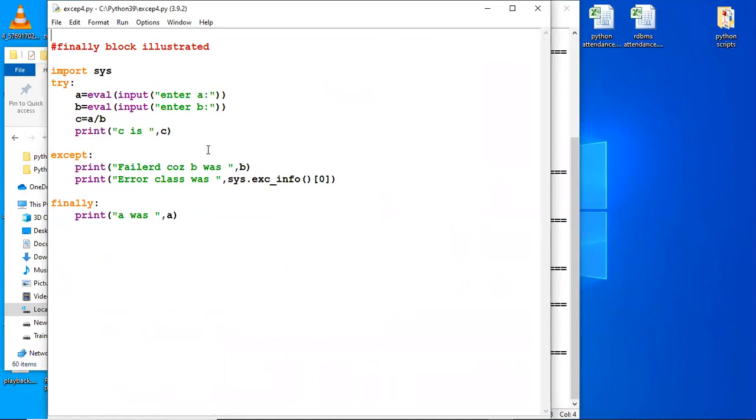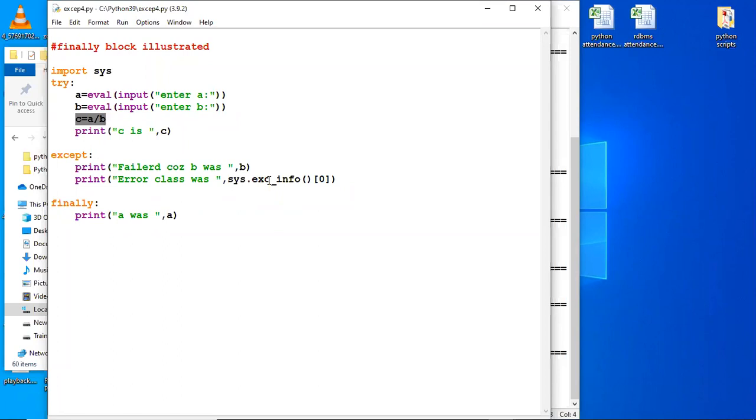The finally clause is this: even if there are some exceptions in your program and your program comes to a halt, whatever you have written in the finally block is bound to execute. Understood? If your program goes through C is equal to A slash B and I enter the value of B as 0, a divide by 0 exception will occur. After that, if you still want to print the value of A, you should write it in the finally block. Usually the finally block is used to release the system resources.